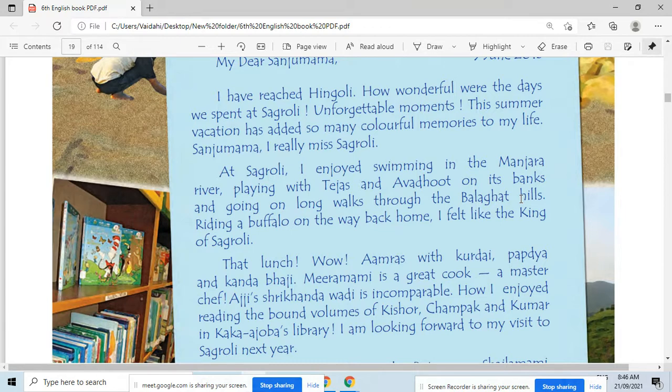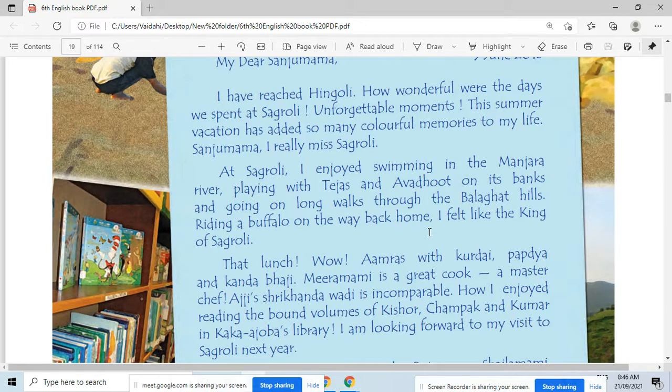Okay, let me explain. Listen to me here. Small hills, we can say small mountain here. So after that, he went on long walks through that Balaghat hill, which is the name of that hill. And after playing with Tejas and Avdut on the banks of that Manjra river, he went on long walks through those Balaghat hills here. And then again he writes here, riding a buffalo on the way back home.